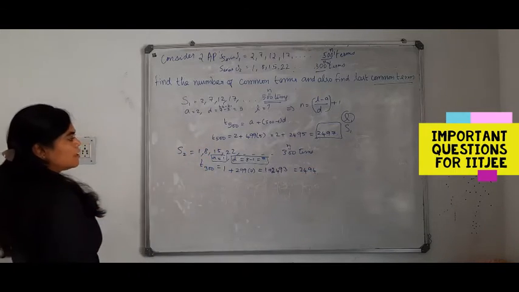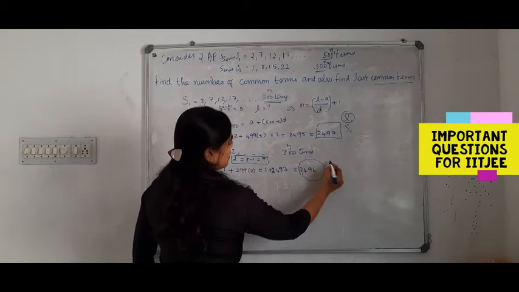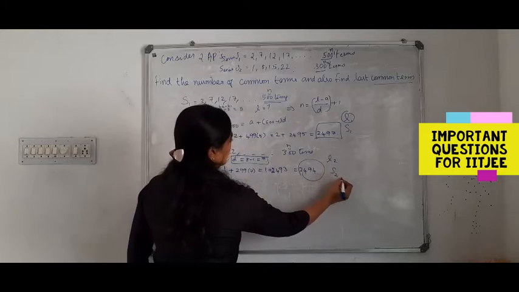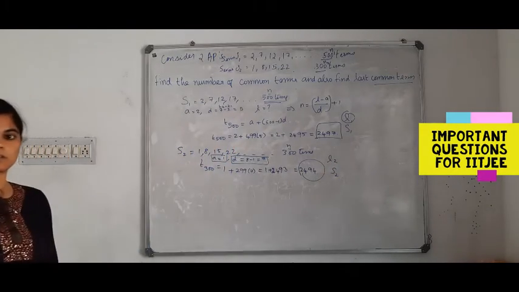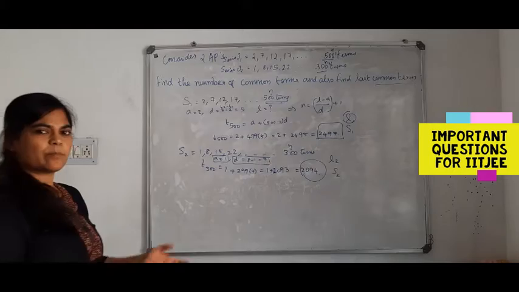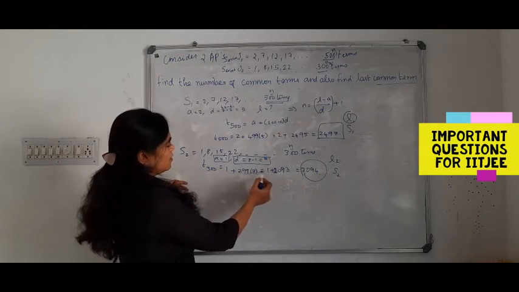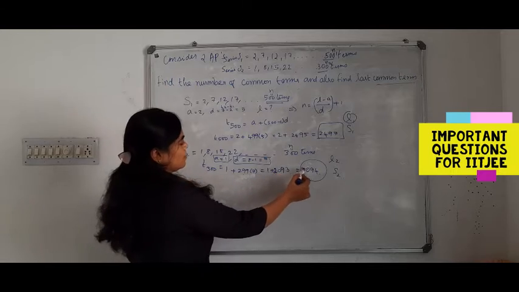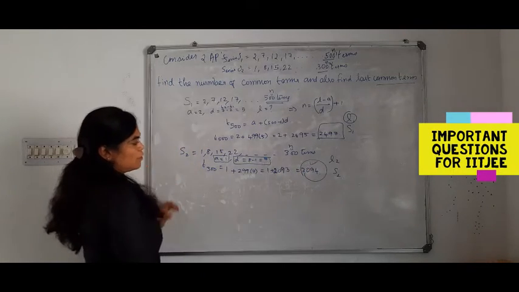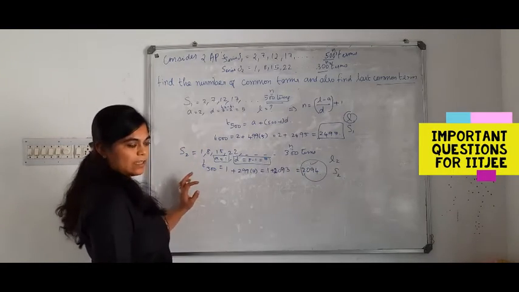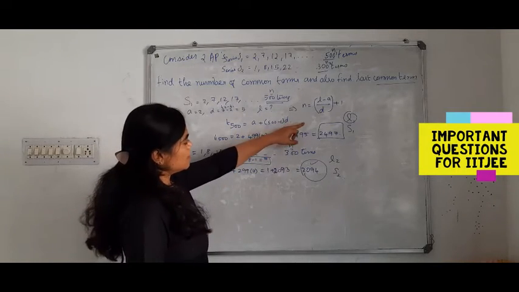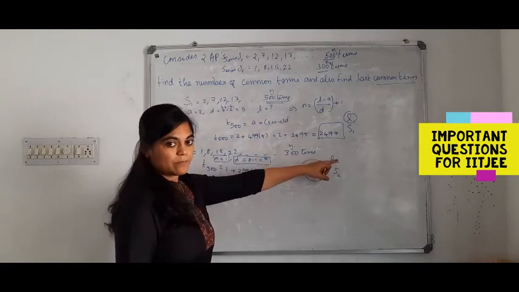Okay, this is the last term of the second series. So it is 1 plus 299 into 7, the total is 2094. It is L2. This is the last term for the first series. This is the last term for the second series.